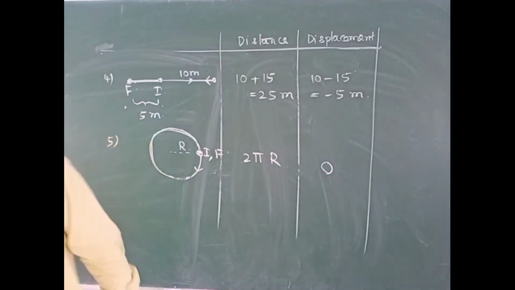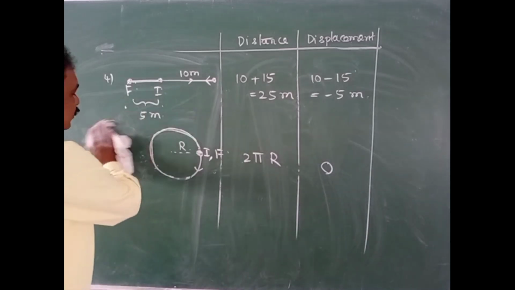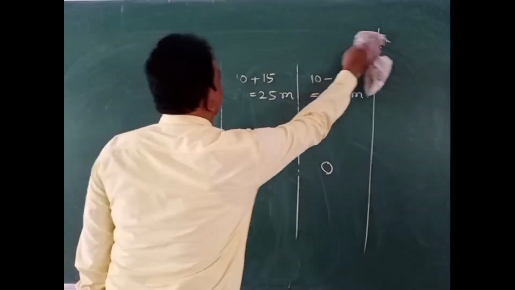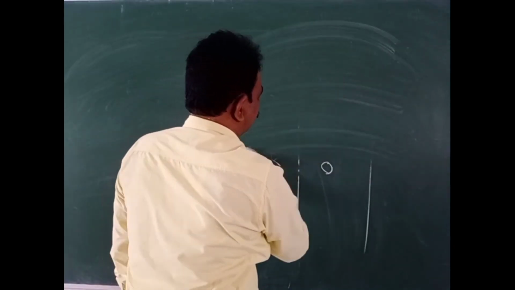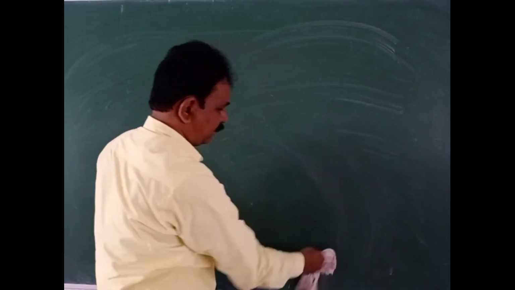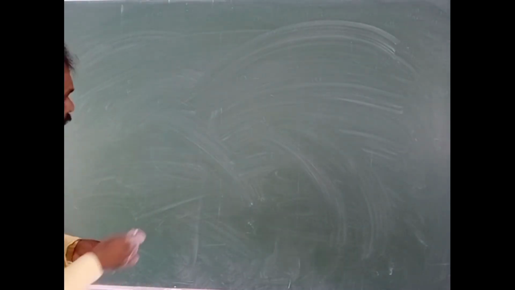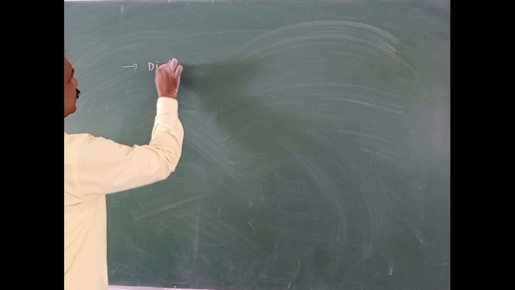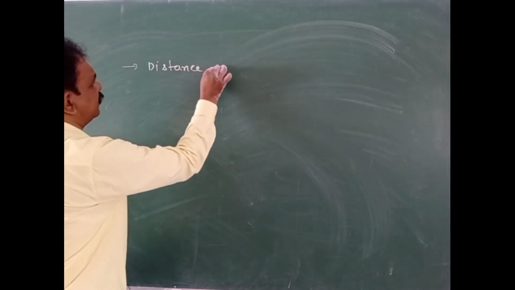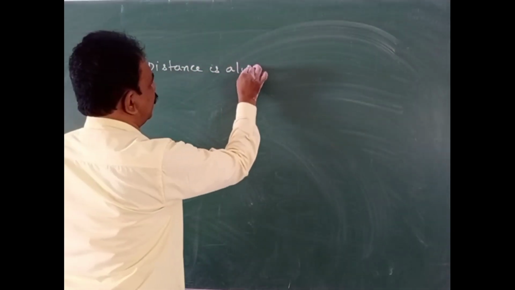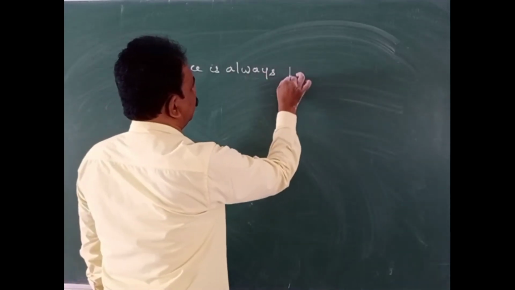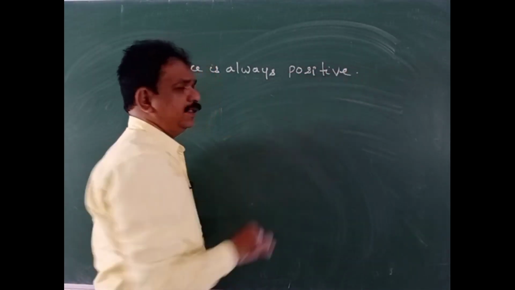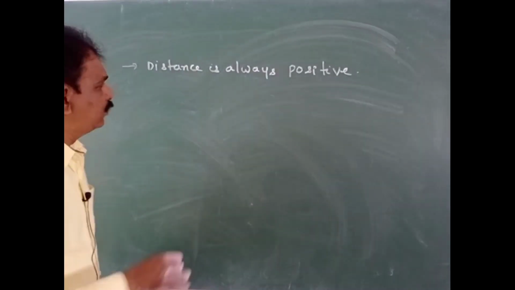So what we can conclude from all these examples is, distance is always positive.